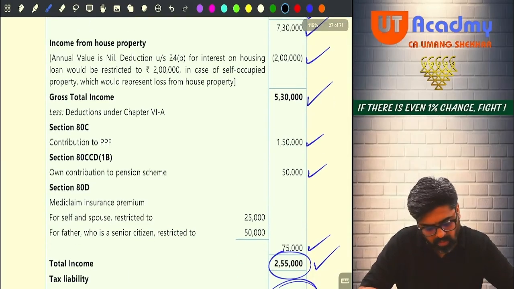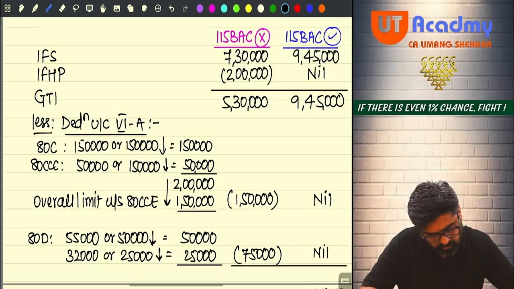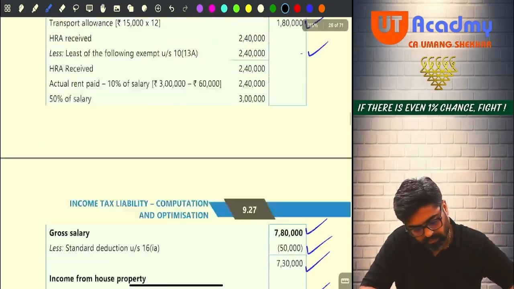Contribution to pension scheme. How come contribution to pension scheme? Okay.